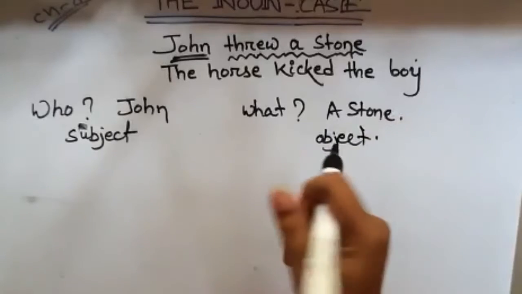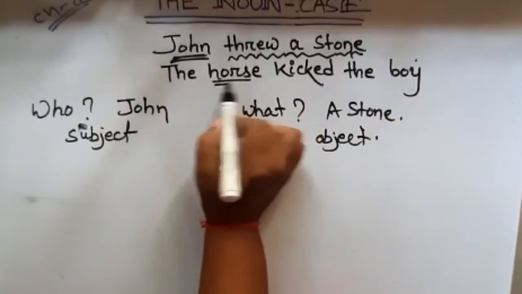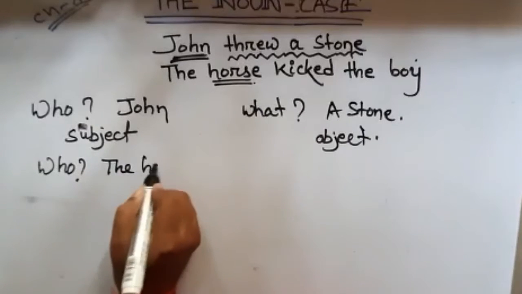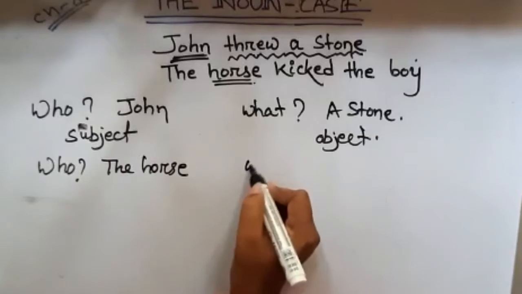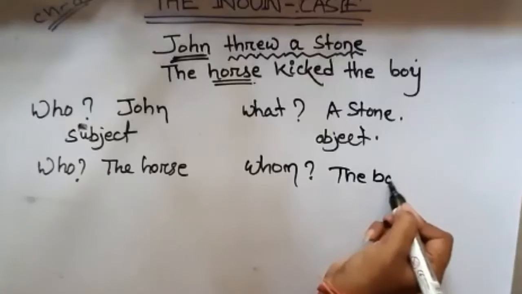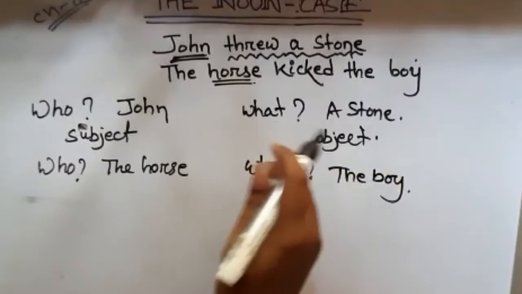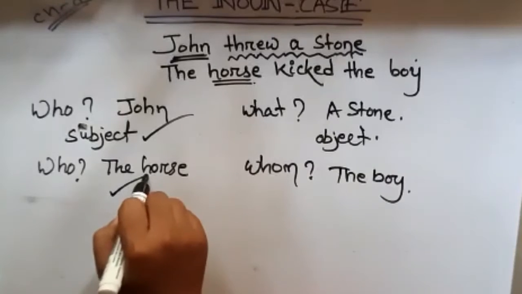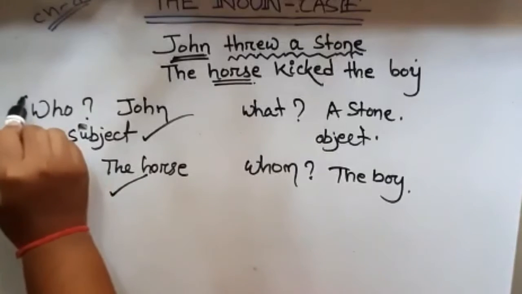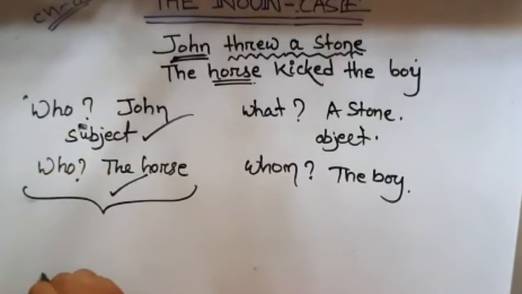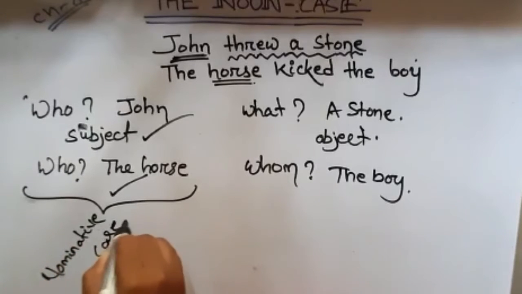So in sentence 2, the noun horse is the subject. Who kicked? The horse kicked. Who? The horse. Whom? The boy. So when a noun is used as the subject of a verb, it is said to be in the nominative case. So these two are called nominative case. They are in nominative case.